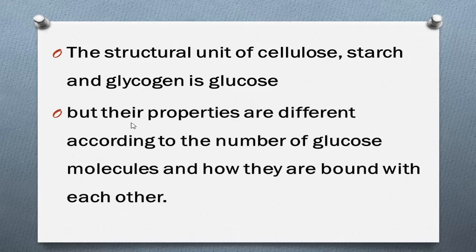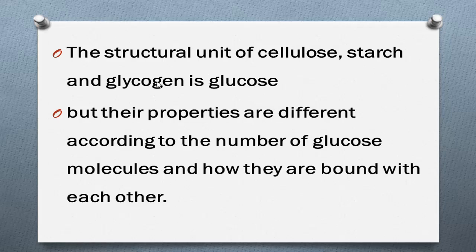But their properties are different. Cellulose, starch and glycogen are made by the combination of glucose, but their properties differ according to the number of glucose molecules and how they are bound with each other.